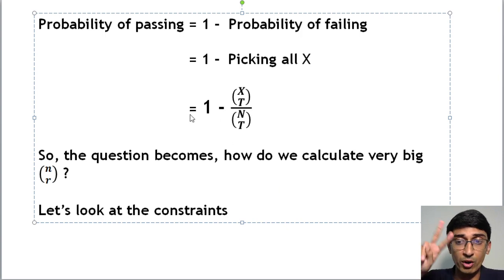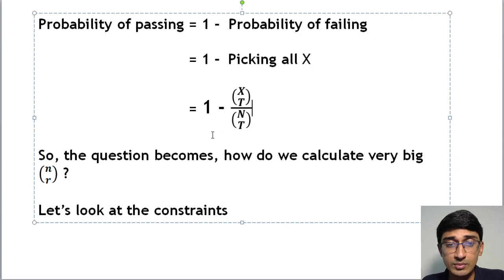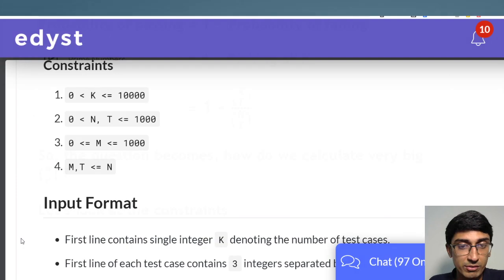Now the question becomes, how do we calculate very big nCr? Okay, and I'll just go back to the question. Why is it a very big nCr? Because if you look at it, the number of questions n can be 1000, t can be 1000. So you can actually have something like 1000C800, right, or 1000C200. You can actually have that.